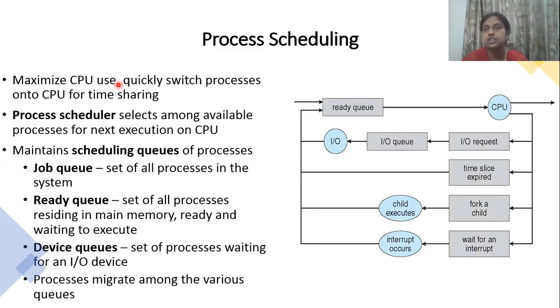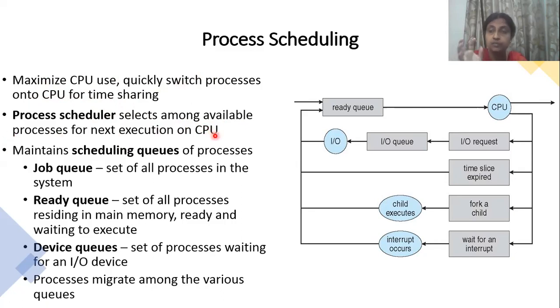For efficient process scheduling, we need maximum CPU utilization. That can be achieved through switching processes onto the CPU for time sharing. Time sharing basically means that, based upon time, one process can be switched to another process. The process scheduler selects among available processes for the next execution on the CPU.